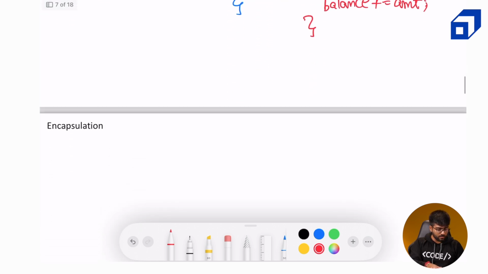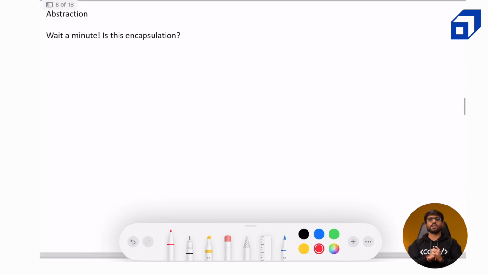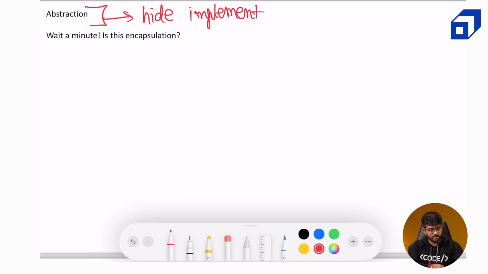Moving on to the second concept, it is abstraction. Okay, now what is abstraction? I think I kind of talked about it when we were talking about functions. I talked about how the implementation is abstracted when we use functions. So what abstraction means is we want to take away the complexity from the user, the person who is using that particular object. So we want to hide implementation and hide complexity.